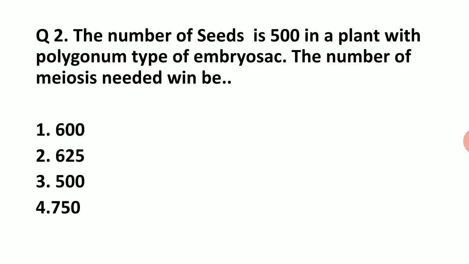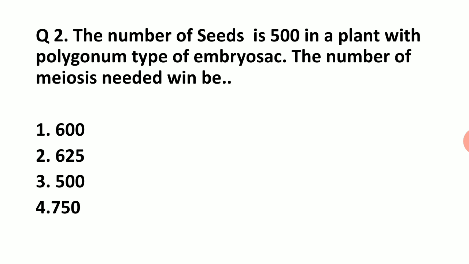To produce 500 seeds we need 500 embryo sacs and 500 pollen grains, and in 500 embryo sacs there will be 500 eggs. So to produce 500 eggs we need 500 meiosis, because in meiosis there will be 4 cells, 3 will disintegrate and only one will form the embryo sac.